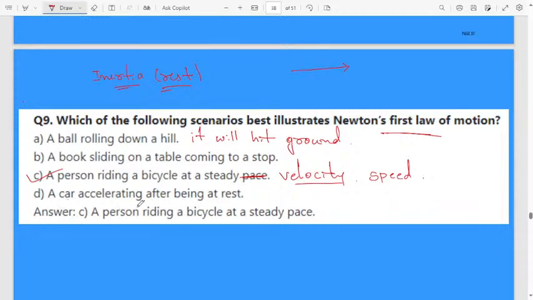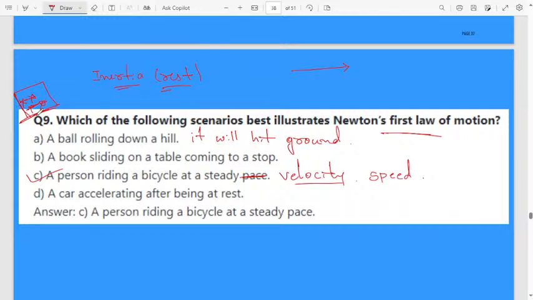A car accelerating after being at rest. Whatever the option they are given, that is a little confusing. This question I will check. That's why I am making the star mark. I will discuss it once again in the next class.